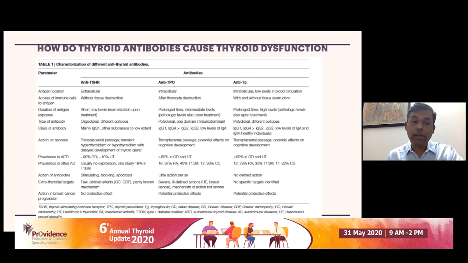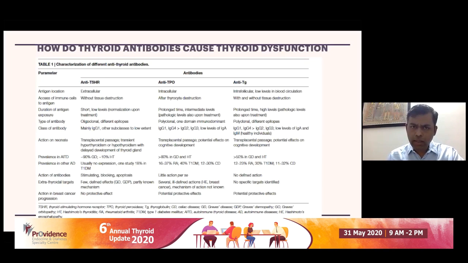These autoantibodies are present in 90% of Graves' disease patients and about 10% of Hashimoto's thyroiditis patients. They have well-defined effects on Graves' disease. They also have well-defined effects on Graves' orbitopathy. Meaning by that, the anti-TSH receptor antibody has a clear pathogenic role in thyroid orbitopathy, which is an extrathyroidal disease.